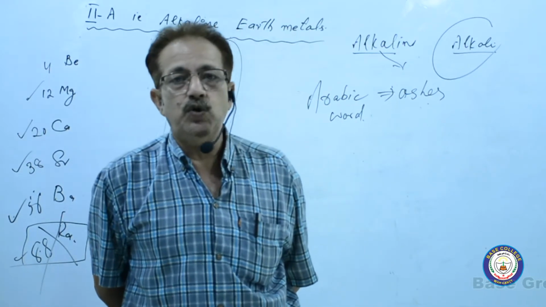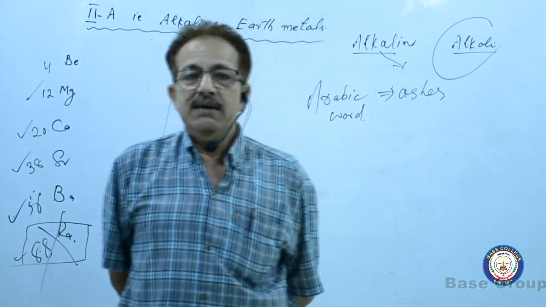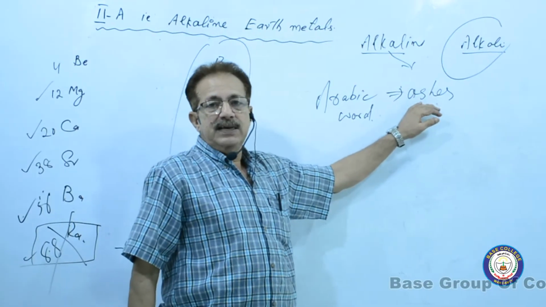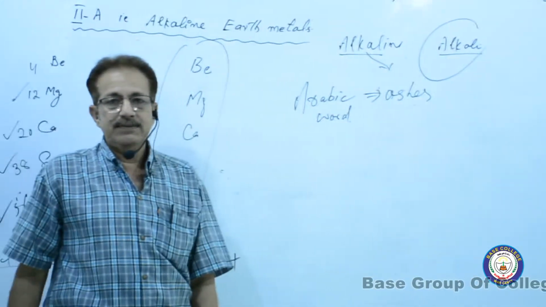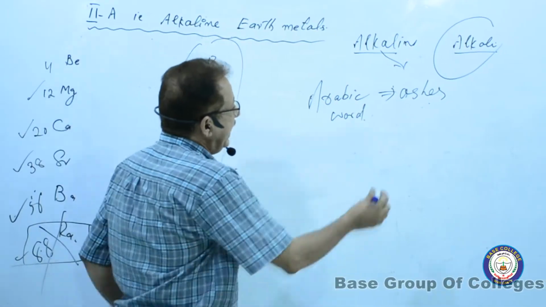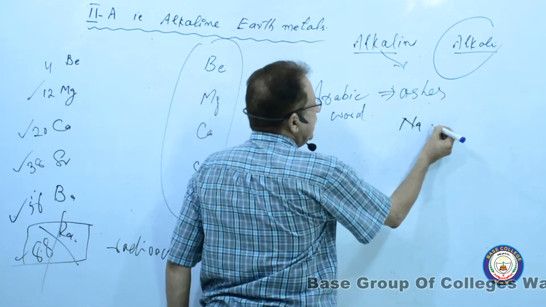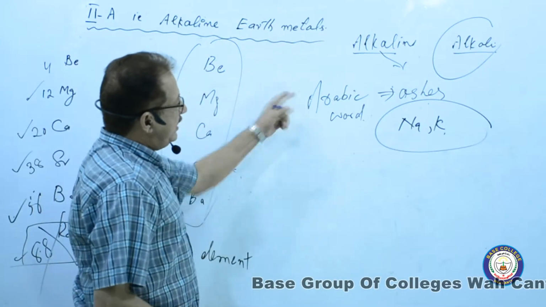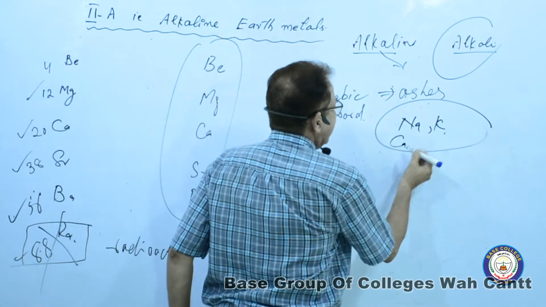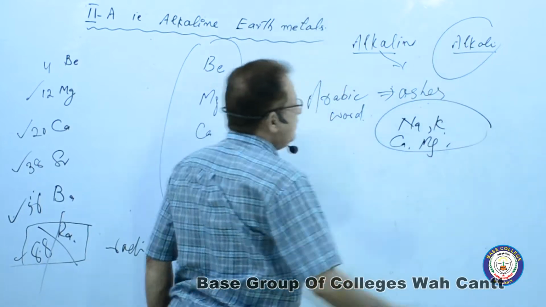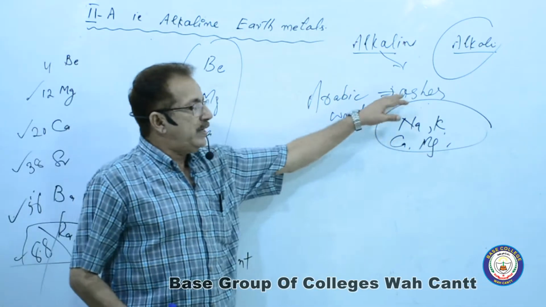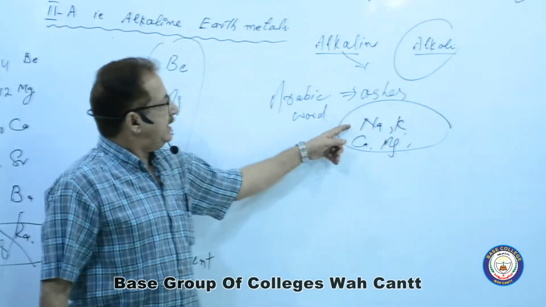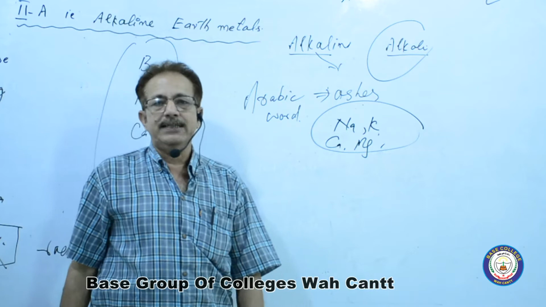I have already told you, Arabs say alkali to the ashes. Ashes are named as the alkali because the ashes contain sodium, potassium and etc. alkali metals as well as calcium, magnesium, etc. These are found in the ashes. That's why Arabs named these elements as the alkali.